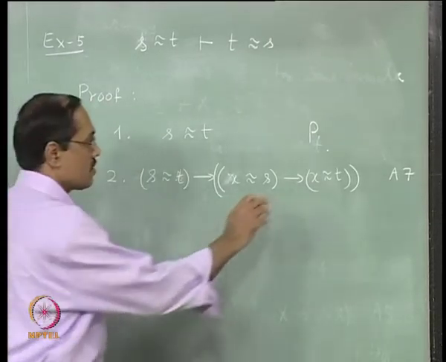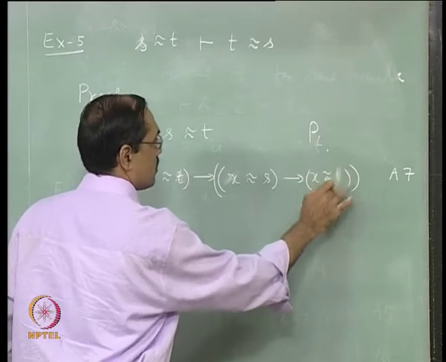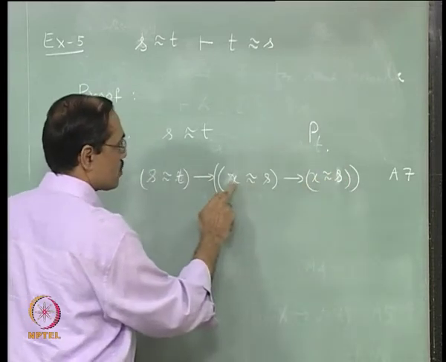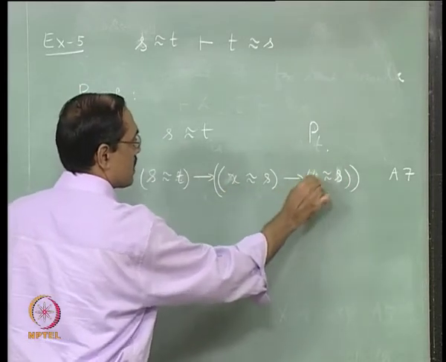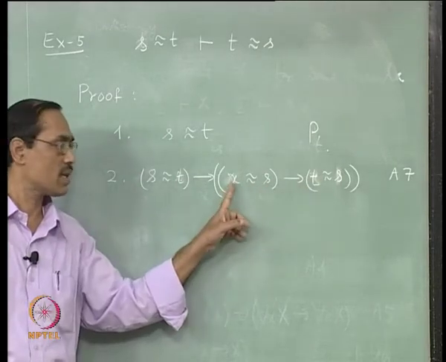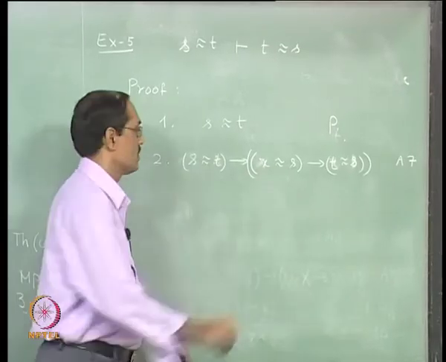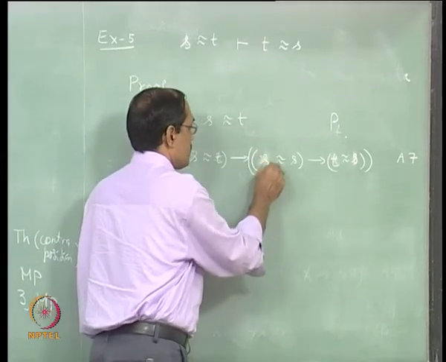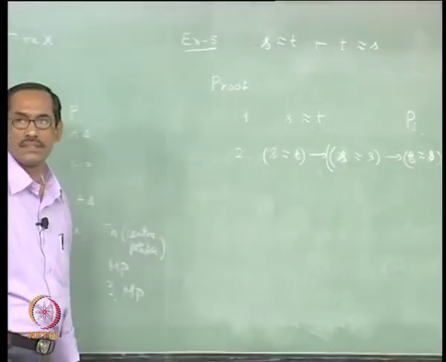So, this x will become, now this is S, this x will be substituted by T, that is what we want. Is it right? So, this x we are going to substitute by S. So, we start with this form of the axiom. Is it clear?